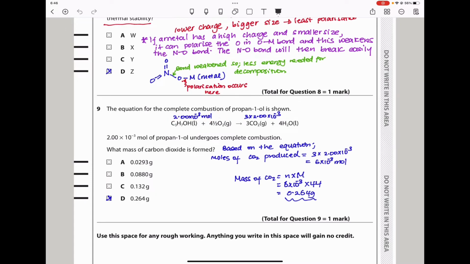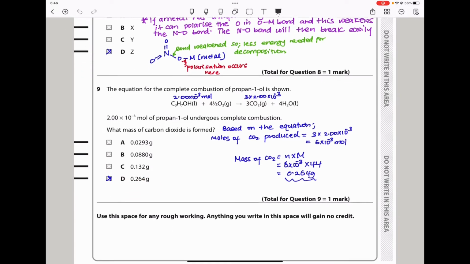Using the equation's mole ratio, which is 1 to 3, I can find the number of moles of CO2 produced. The moles of carbon dioxide produced are 3 times the moles of the initial alcohol, which gives 6 times 10 to the power negative 3. Then the mass of carbon dioxide is the number of moles times the molar mass, 6 times 10 to the power negative 3 times 44, and we get 0.264 gram. The answer should be D here.